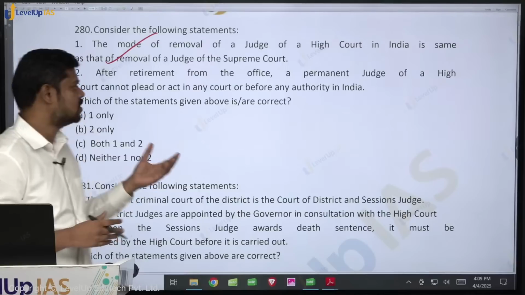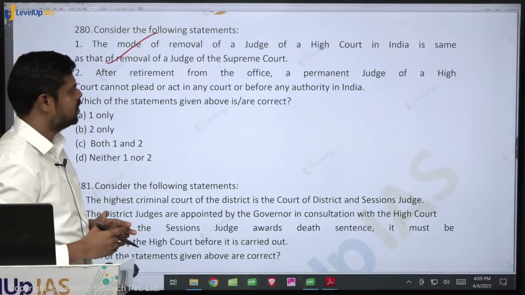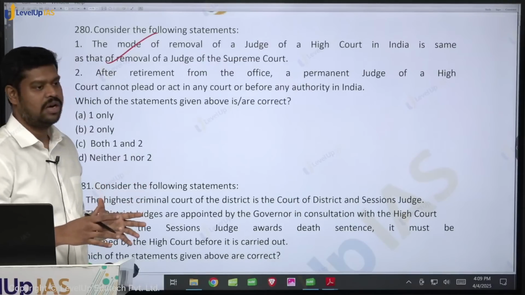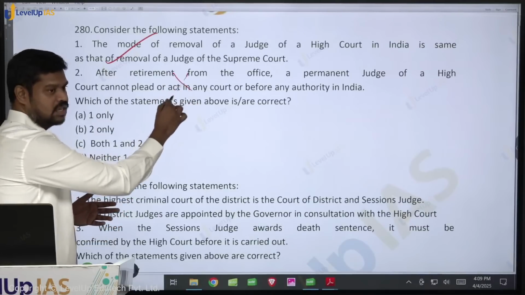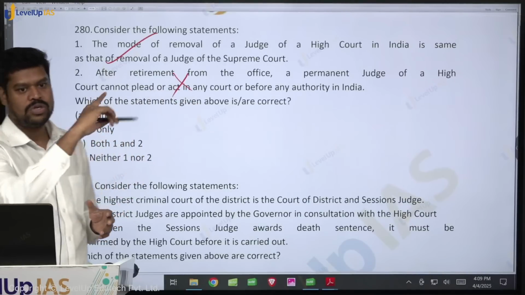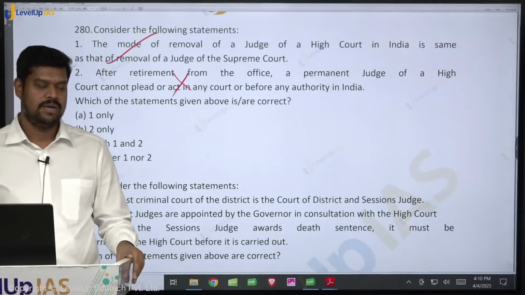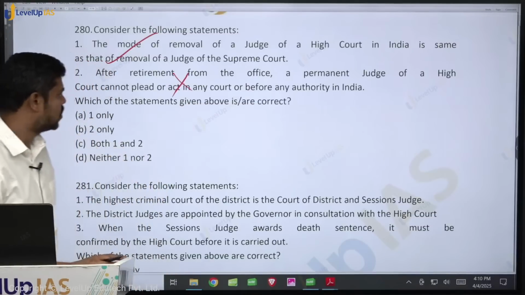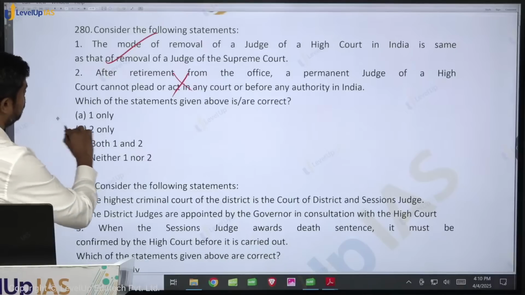So see the answer for this particular question. After retirement from the office, a permanent judge of High Court cannot plead or act in any court before any authority in India is an absolute statement. That is wrong. This is applicable for the judges of the Supreme Court. A Supreme Court judge cannot plead anywhere within the territory of India, but a High Court judge can plead. He can plead in the Supreme Court or in any of the other High Courts. So this is wrong. So which of the statements given above are correct? It is one only.